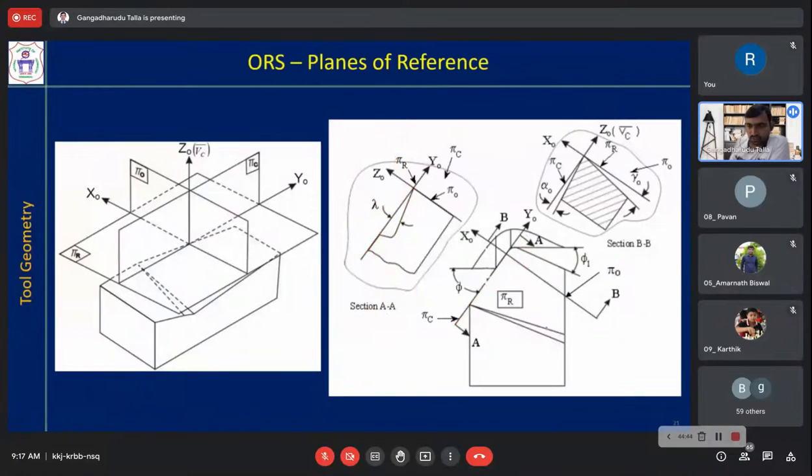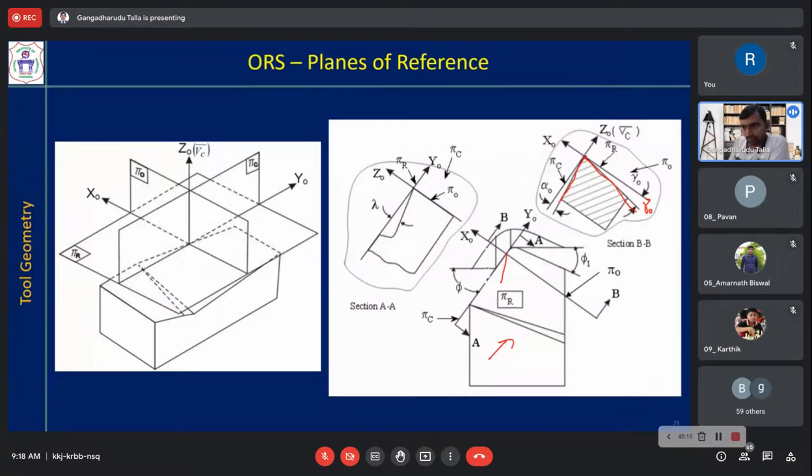Now if you project the tool on this pi o plane, here it is going down, so this is the edge, and here also it will go in, like this. Now you see the angle between pi r and the rake surface measured in the pi o plane is gamma o, the orthogonal rake angle.